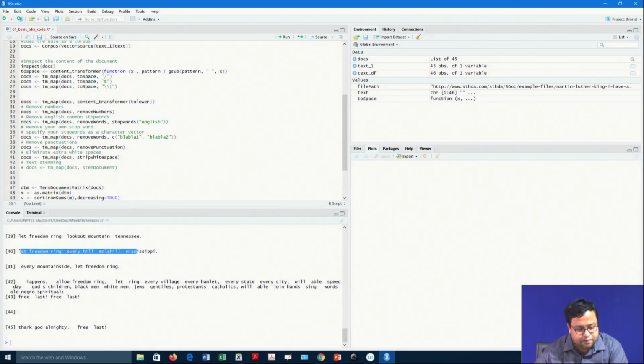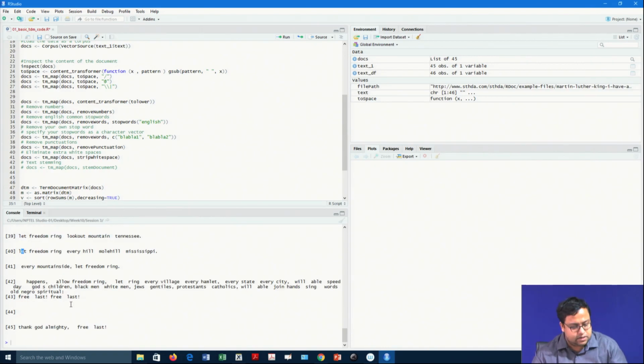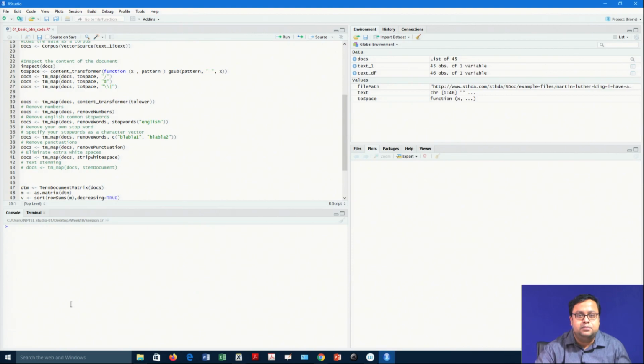So, let freedom ring from every hill, and so on. All the pronouns, prepositions, conjunctions have been removed. Let us say in this particular text I also want to remove this word let. Let is coming very commonly and has no meaning for my case. So, let us remove let.